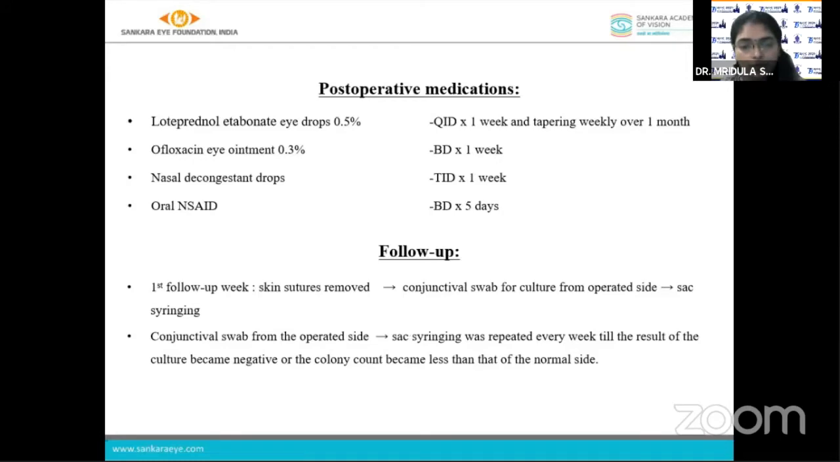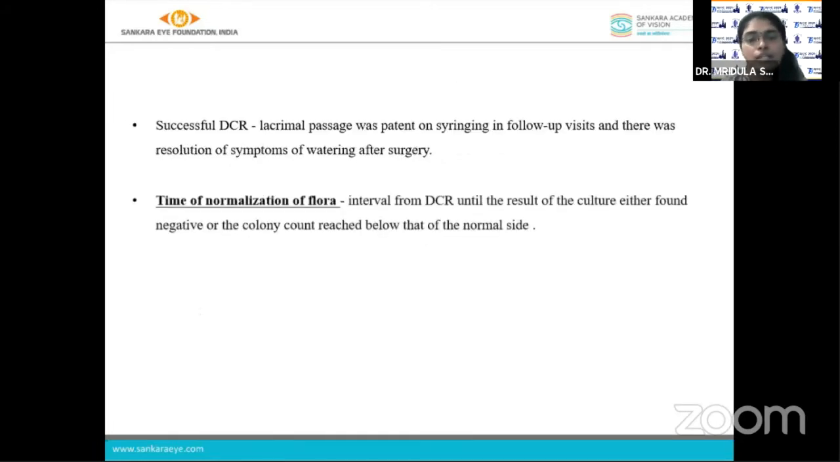Conjunctival swab from the operated side and sac syringing were repeated every week till the result of the culture became negative or the colony count became less than that of the normal side. DCR was considered successful when the lacrimal passage was patent on syringing and follow-up visits, and there was a resolution of symptoms of watering after surgery. The time of normalization of the flora was defined as the interval from DCR until the result of the culture was either found negative or the colony count reached below that of the normal side.